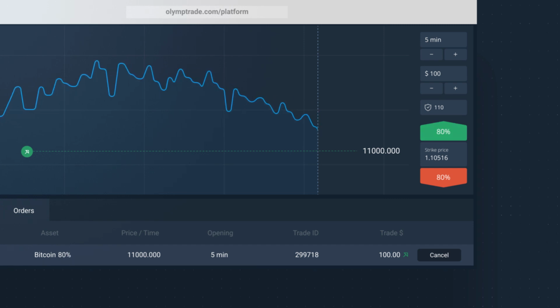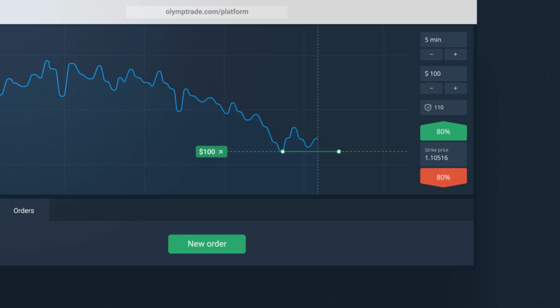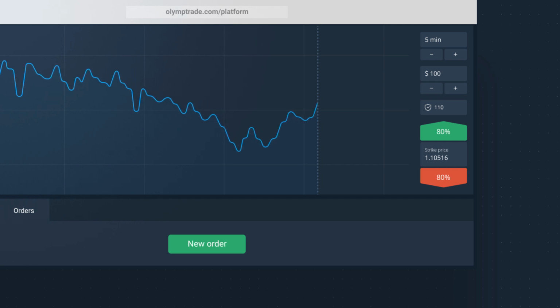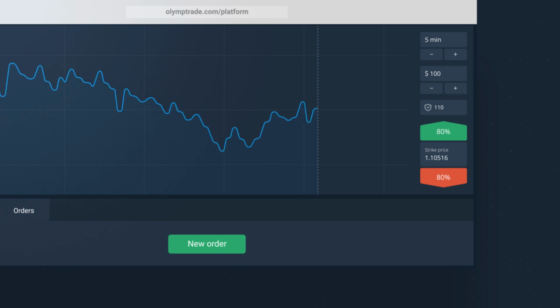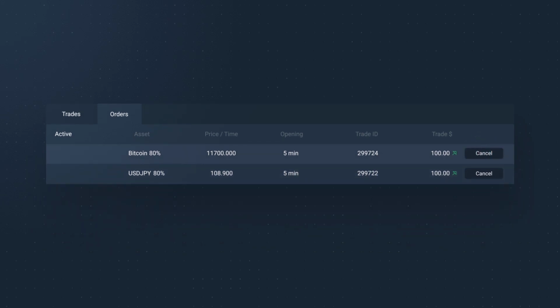If the rate of return is equal to or higher than the one in the request, a trade will be opened. Please note that a request is transformed into a real trade even if the trader is not on the platform. A request can be cancelled with no loss of funds at any time until it is activated. All unfulfilled requests are automatically deleted at midnight.